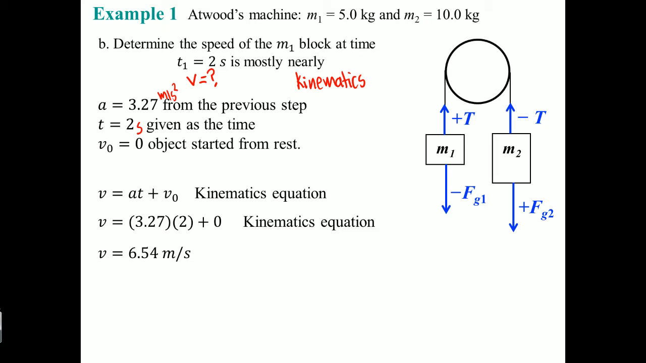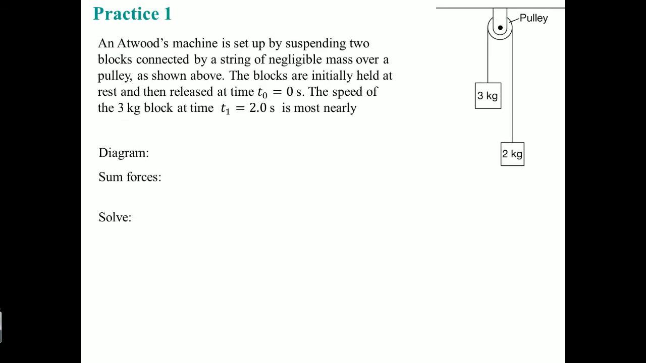Good. So now let's do a practice problem. This comes from the AP Physics exam. Here it says an Atwood machine is set up by suspending 2 blocks connected by a string of negligible mass over a pulley, as shown above here. The blocks are initially held at rest and then released at time t naught equals 0 seconds. The speed of the 3 kilogram block at t equals 2 seconds is most nearly what? So this question is really asking for v question mark. But in the end, we have to solve for the acceleration first, right?